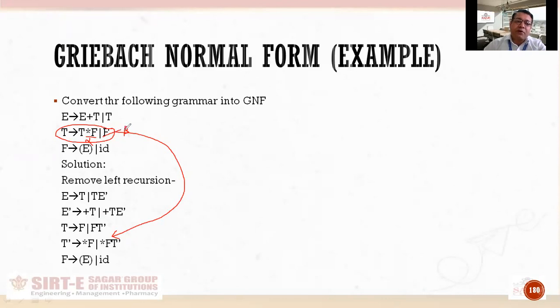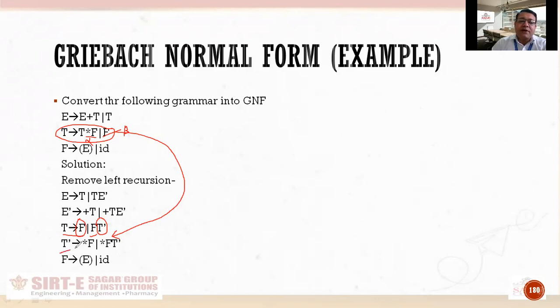फिर मैं वही फॉर्मूला लगाऊंगा कि फर्स्ट आई विल राइट बीटा अलोन. सो आई हैव रिटन टी प्रोड्यूसेस एफ, आई हैव रिटन एफ अलोन, एफ इज बीटा, and then beta with a new variable. So I've written F with a new variable T dash. Okay, I will write E dash T dash because later on I will be able to remember that this new variable was drawn from which actual variable. Okay? किस variable की वजह से ये नया variable बना.